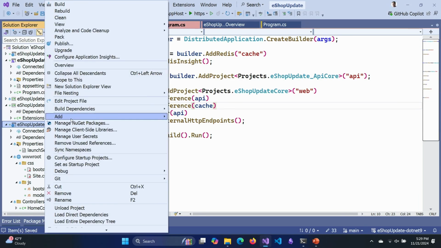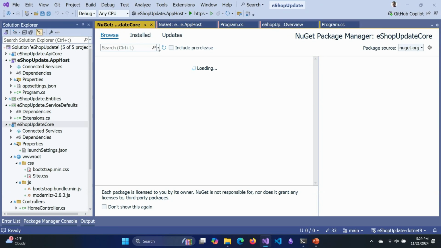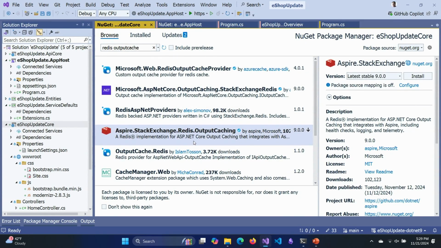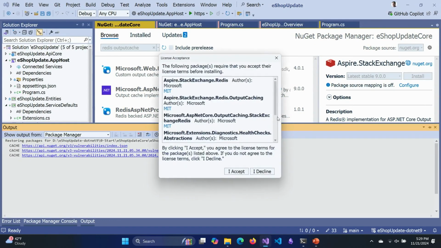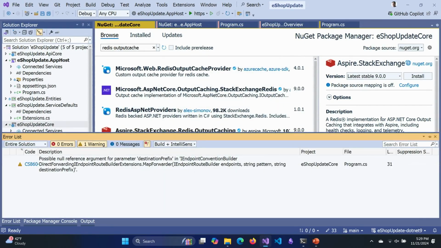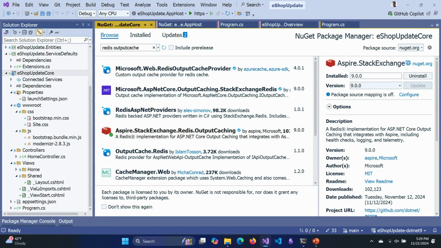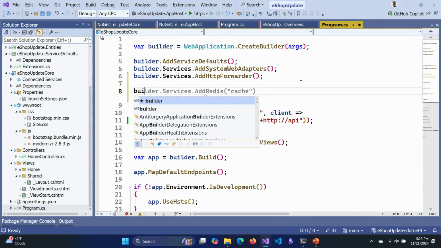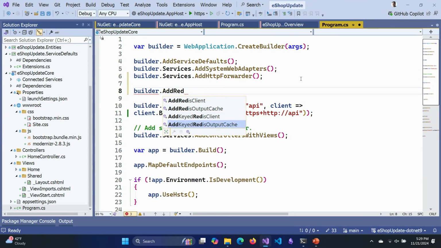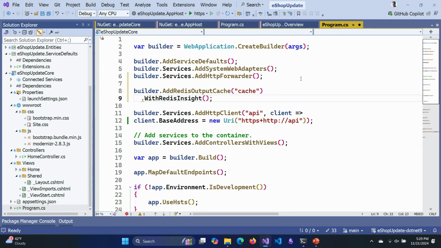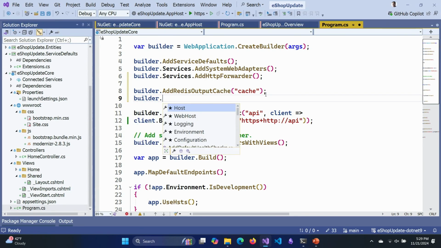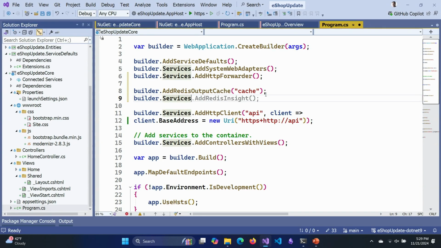Next, I need to add a NuGet package over here in the web project so that it knows how to use Redis for output caching. I'll add the Aspire Stack Exchange Redis output caching. Go ahead and accept that. So it adds that in. And now down here in program, we can configure that. So we'll say builder add Redis output cache, and I'll specify that it's coming from that cache service that we previously defined. And I also need to make sure I configure output cache.